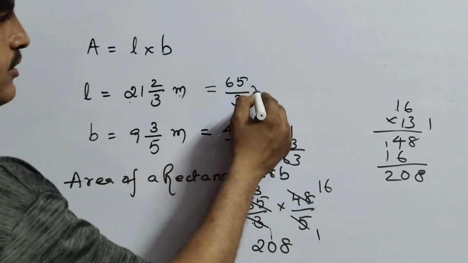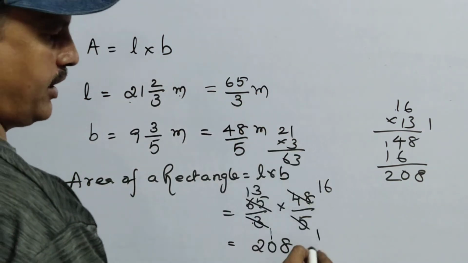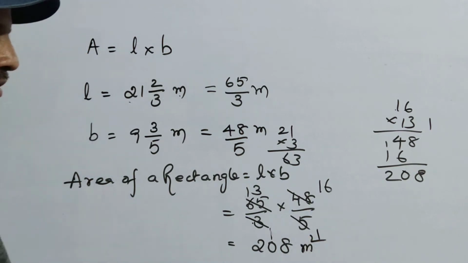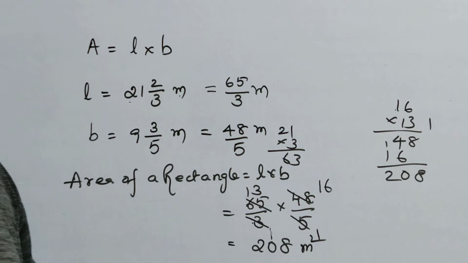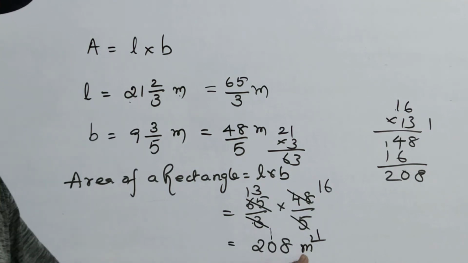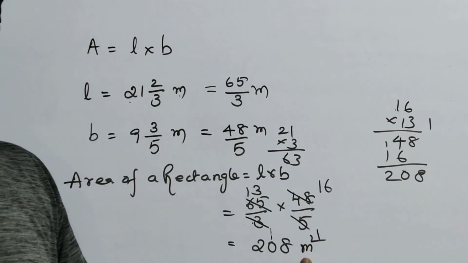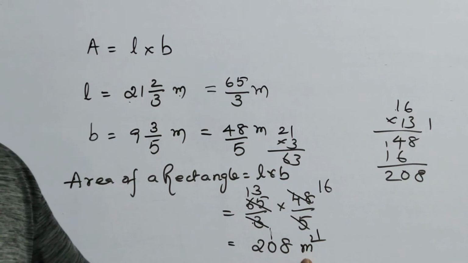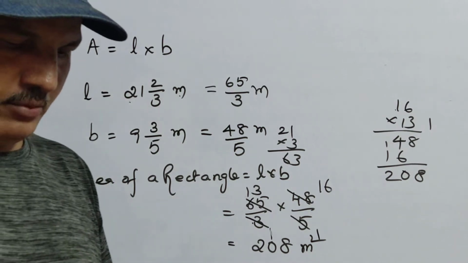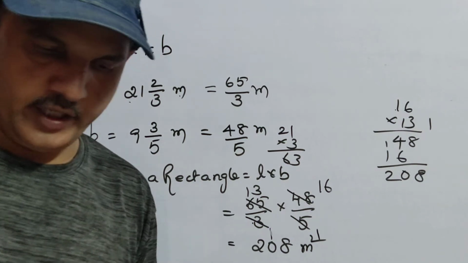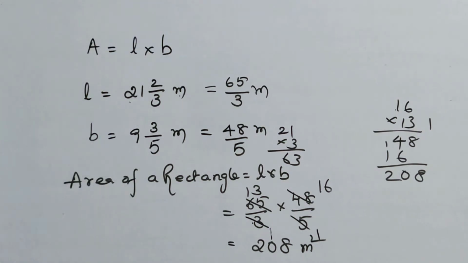That means m into m is nothing but m square. Square is compulsory because m into m is m square. Square units, or you can write square units. So if you attempt the sum without writing units, we'll cut half mark in the examinations. Okay. So this is there in worksheet number 4. Now you may have a doubt in that also.